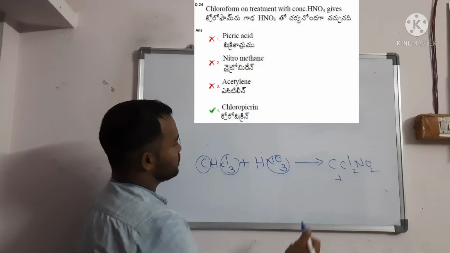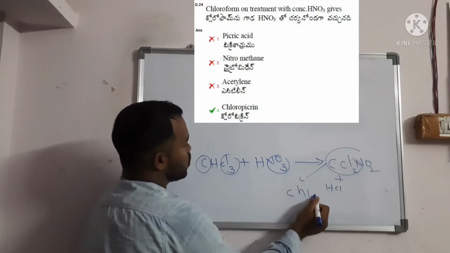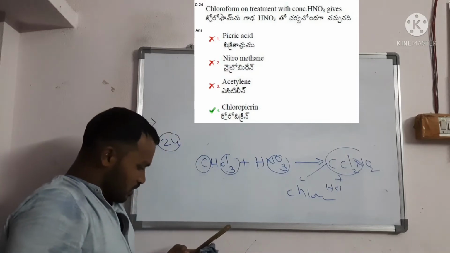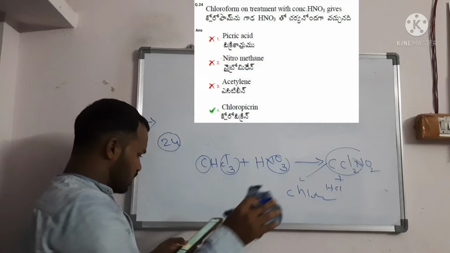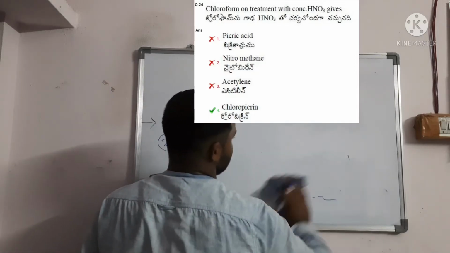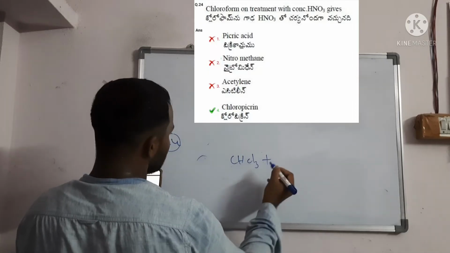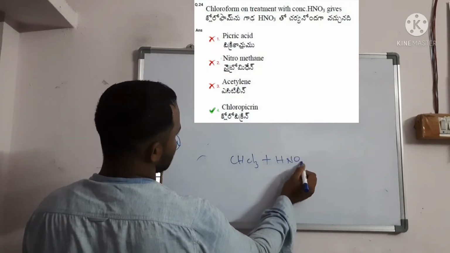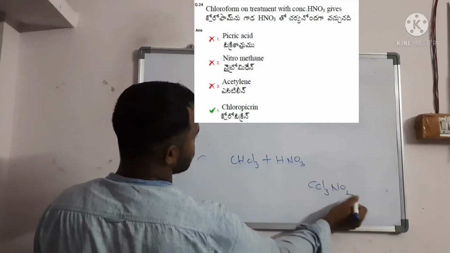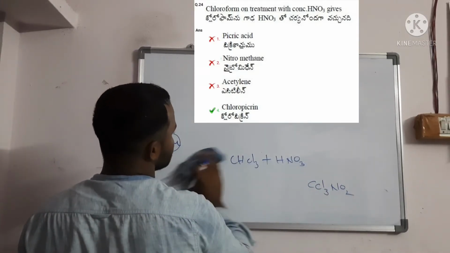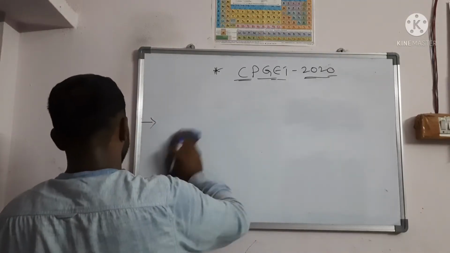This is chloropicrine. So the product is chloropicrine. Then next, question number 25.